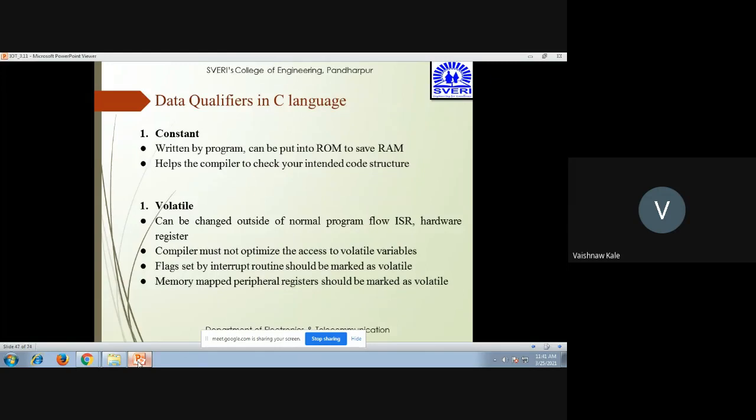Now there are two types of data qualifiers in C language. One is constant and the other one is volatile. So constant is written by a program, which can be put into ROM in order to save RAM, and helps a compiler to check your intended code structure. Then volatile can be changed outside of the normal program flow, such as ISR or hardware register. The compiler must not optimize the access to a volatile variable. A flag set by the interrupt routine should be marked as volatile. A memory mapped peripheral register should be marked as volatile.